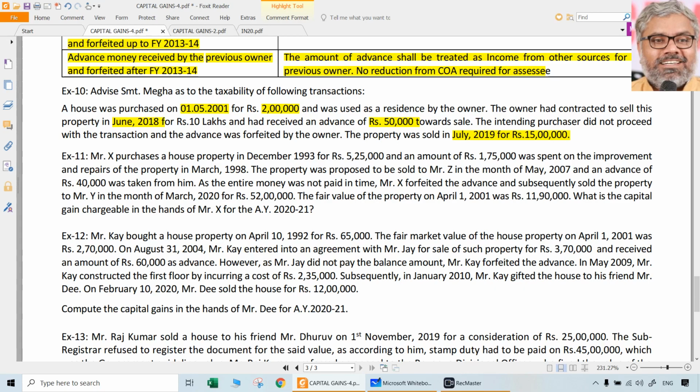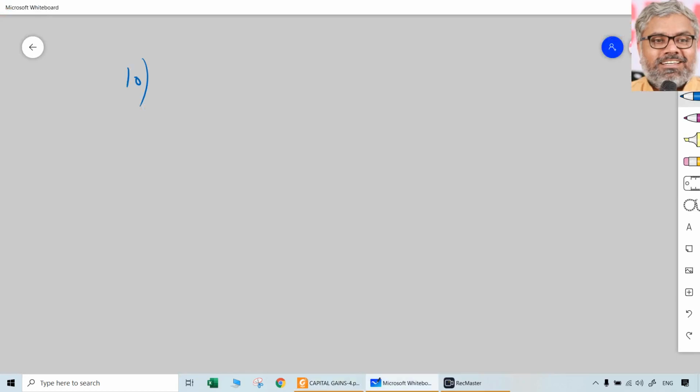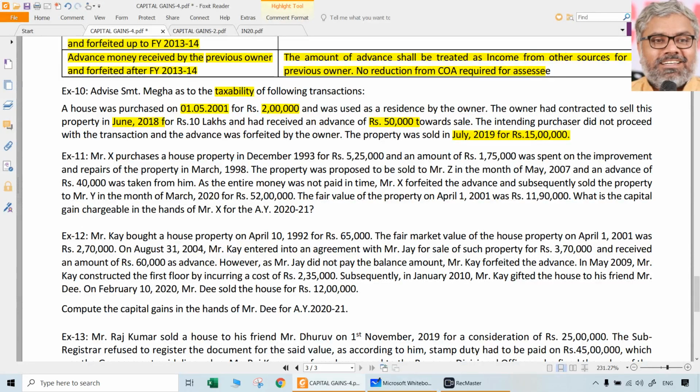That's it. First point. When the advance money was received, June 2018, that means after 1/4/2014 or not? Yes. So will that advance money have any kind of impact on capital gains? No. But the question is, taxability was asked. Capital gains was not asked. So first and foremost, 50,000 rupees advance money would be taxable under the head of income from other sources. In which year? When it is received. 18-19 was the year in which it is received.